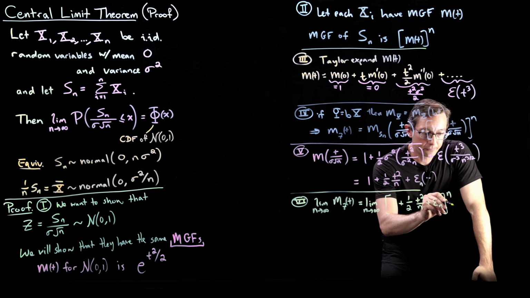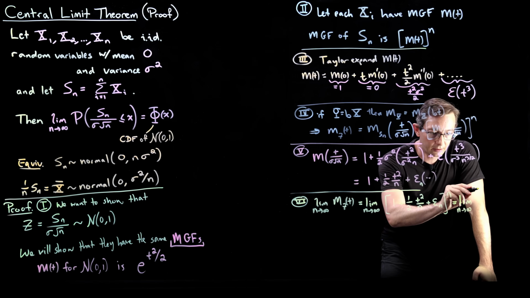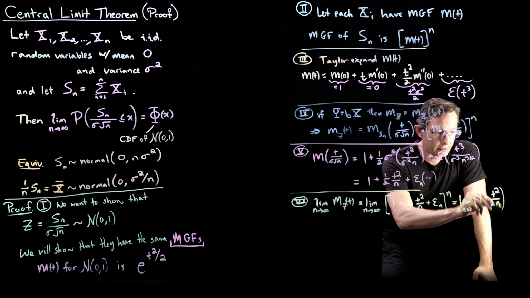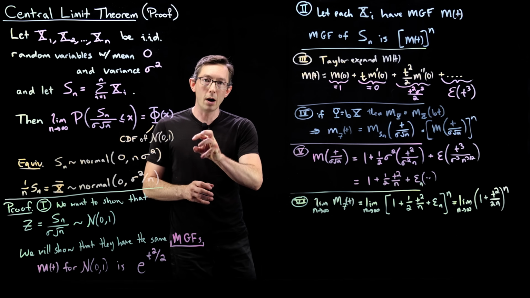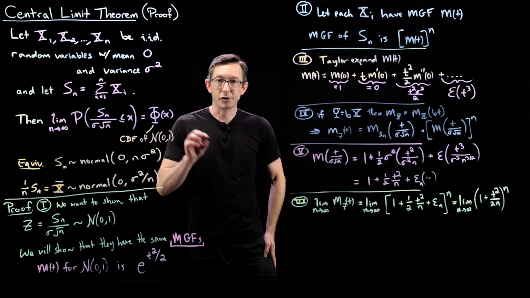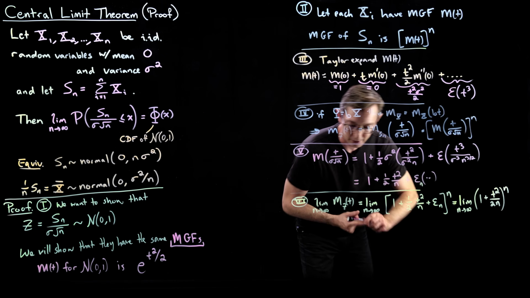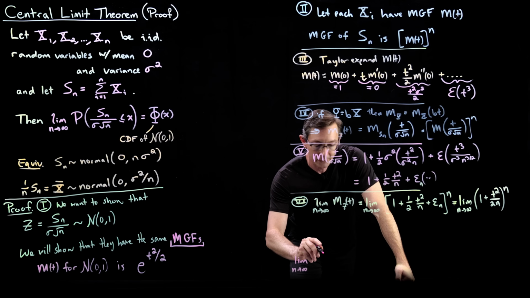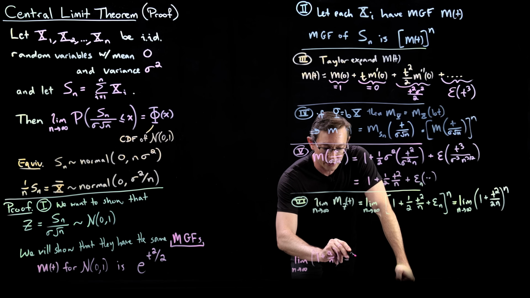And this equals the limit as n goes to infinity of 1 plus t squared over 2n to the power n. Now you'll remember that the limit of 1 plus anything divided by n to the power n is just e to that. So maybe I'll write this down, just a fact: the limit as n goes to infinity of 1 plus a over n to the power n just equals e to the a.